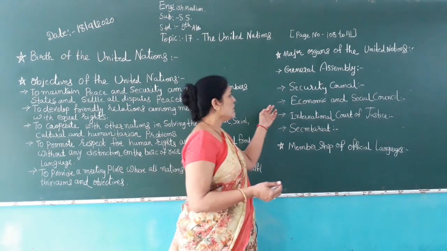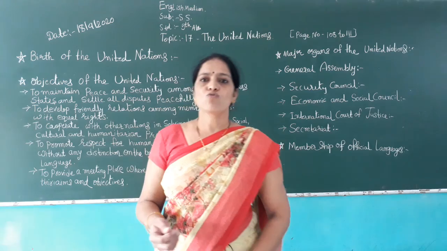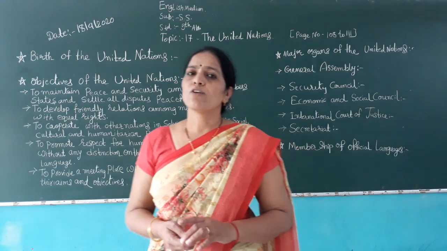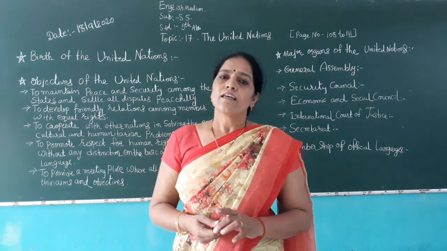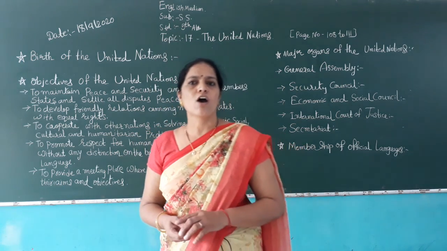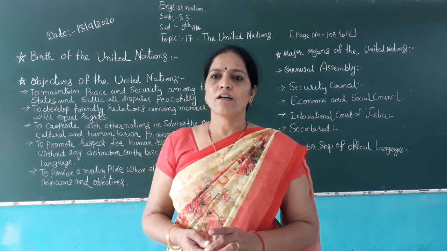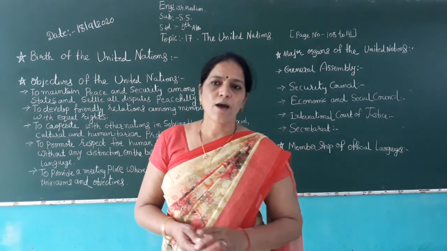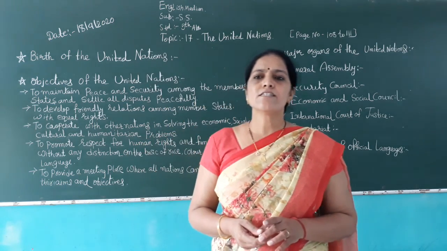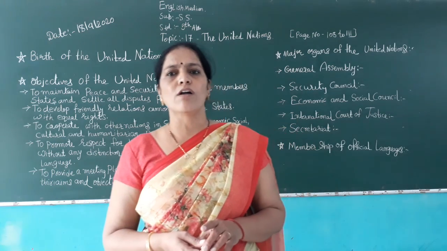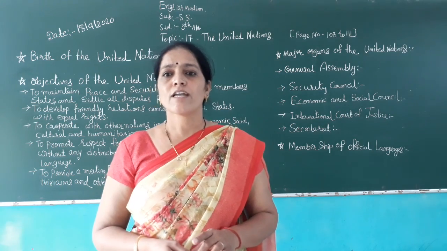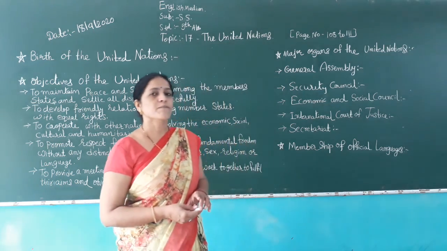Now next, third, the Economic and Social Council. The Economic and Social Council has 18 members. The purpose of this council is to carry out the objectives of the UN in the fields of education, social upliftment, health, culture, economic aid, etc. The various agencies of this council, like the World Health Organization, WHO, carry out its activities.